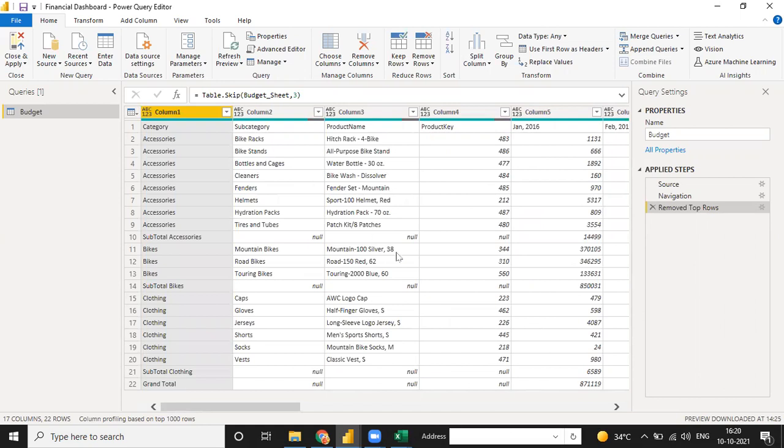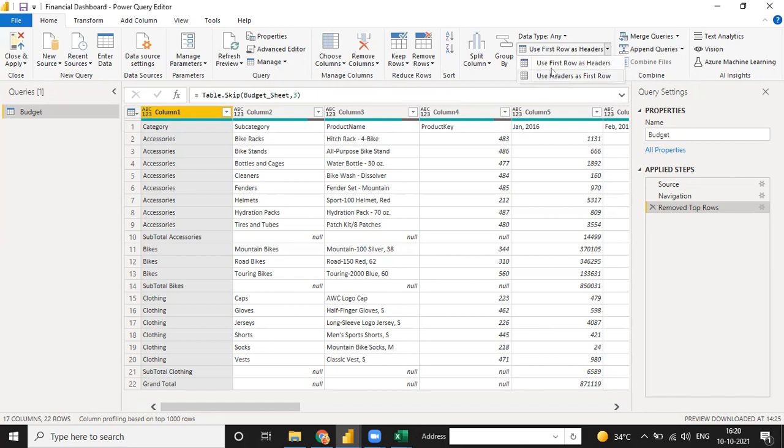Okay, see, remove top rows is done, and now see, this is our header: category, subcategory, product name, product key, Jan, Feb. This is our header. So we want the first row as a header, and there is an option here, use first row as header. When you click on this drop down, there is a similar thing, use headers as first row or use first row as headers. Okay, there are two options.